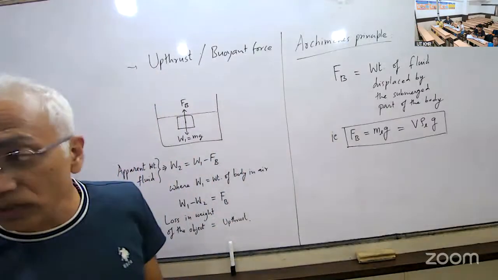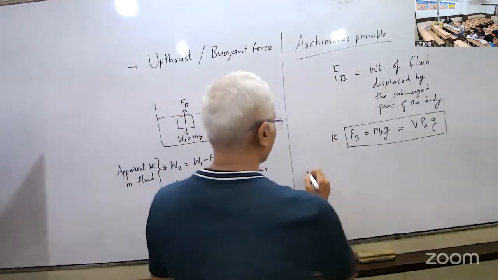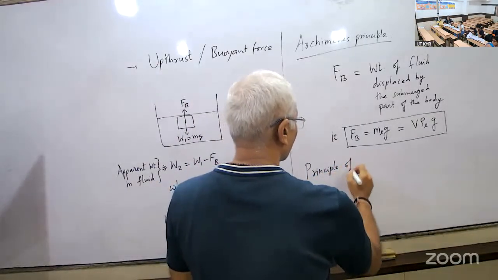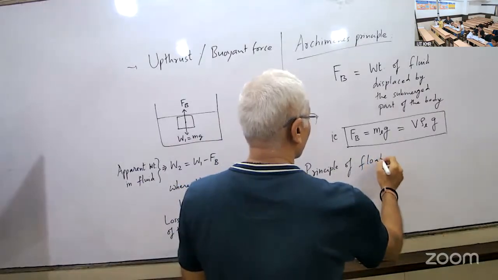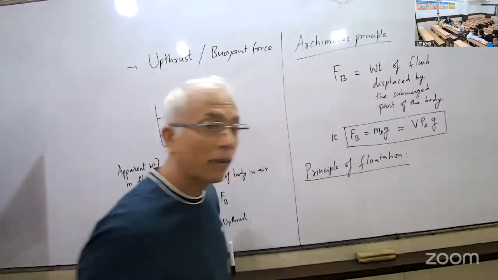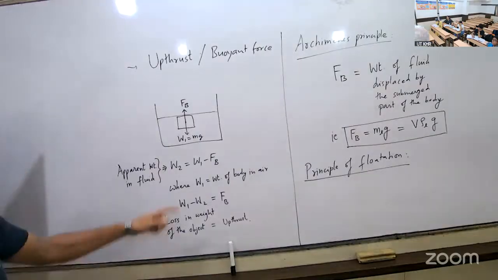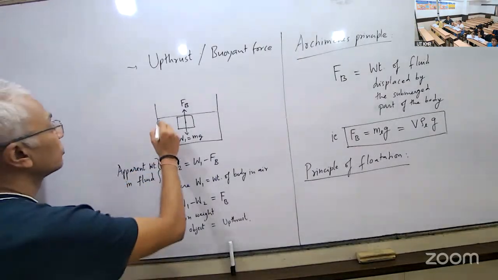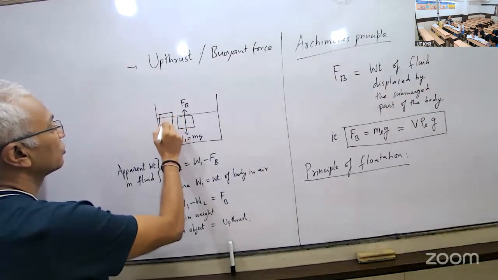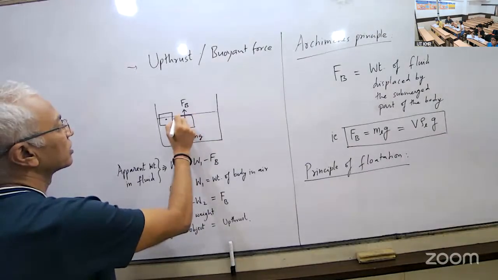Then we also discussed principle of flotation. What is principle of flotation? Let us say there are two cases of flotation. Body might be partly submerged and floating, or body might be fully submerged and floating.